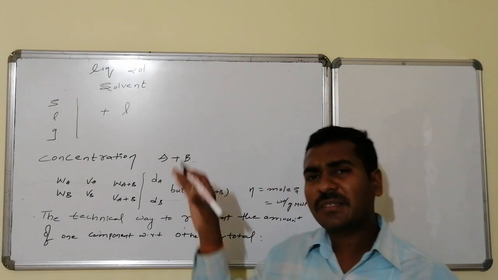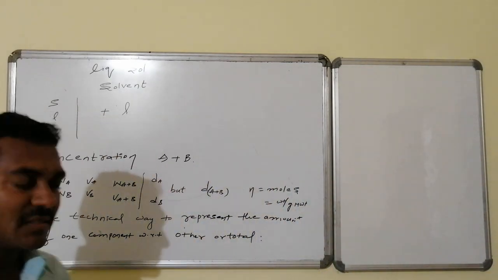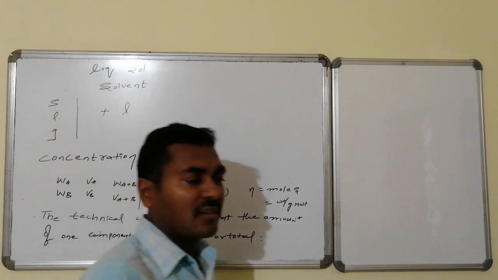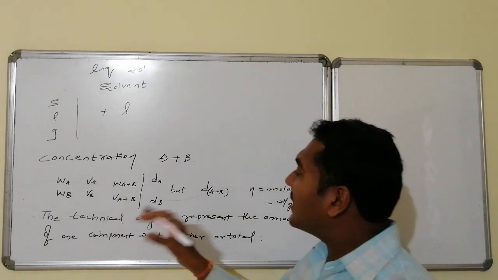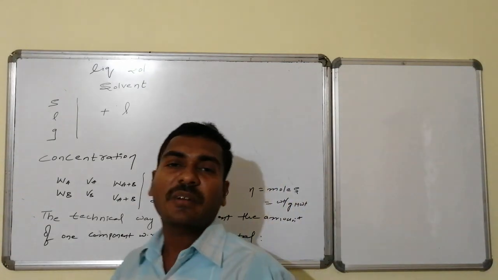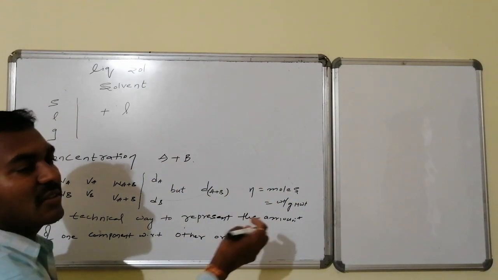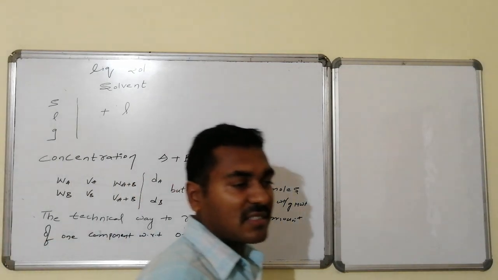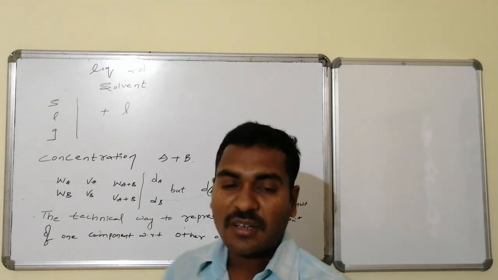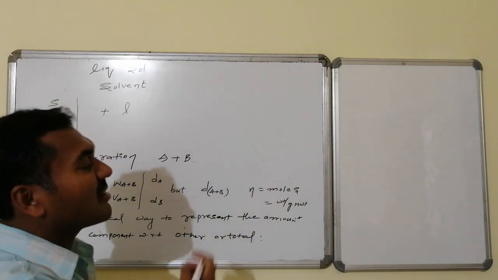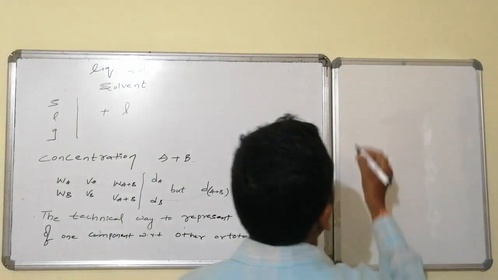There are many varieties of concentration units. Once again, there are primary concentration units, simple concentration units, which we can represent simply from the solution, and some others which are known as advanced concentration units. With the help of primary concentration units, we will express those concentration units; all of those are known as advanced concentration units. Now I will list out the primary concentration units, then we will go into detail on the primary concentration units.